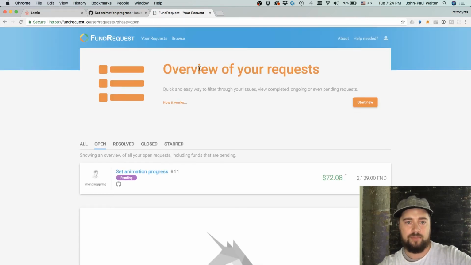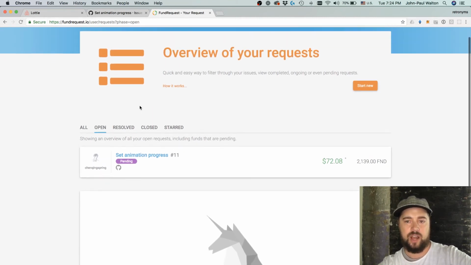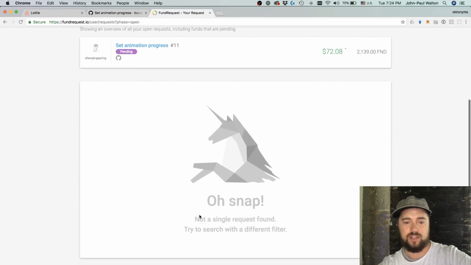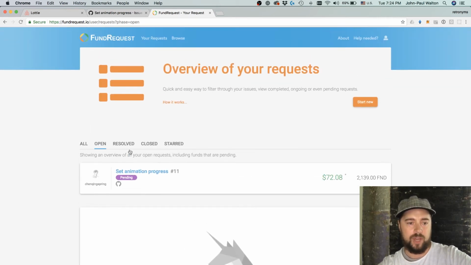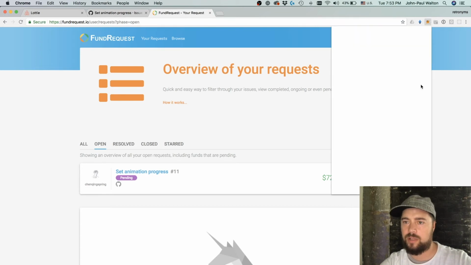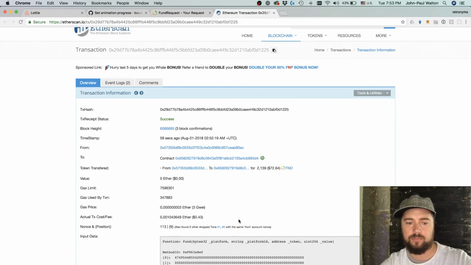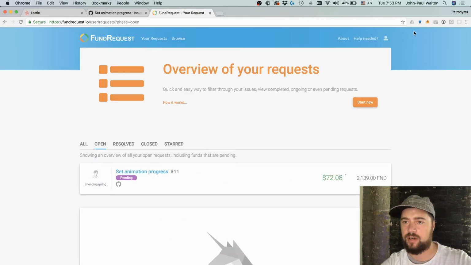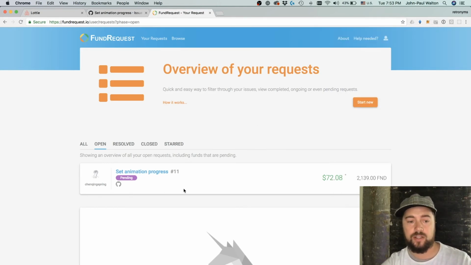And I see the app here loading, and here we go. I have a pending transaction here. So now I have a little dashboard of all my requests. It hasn't really found it all yet, but my open request is pending here. Oh yeah, $72. Okay, so I was off by a bit. Okay, so I gave it a few minutes here, and I actually had to increase the gas price a couple times just to get it done. But this transaction here finished. So the request is now funded. So the item here is still pending,